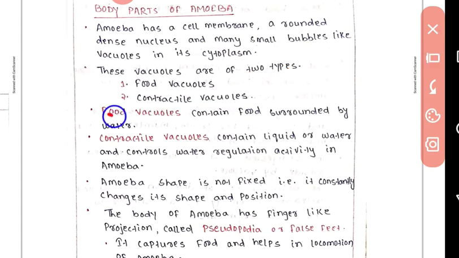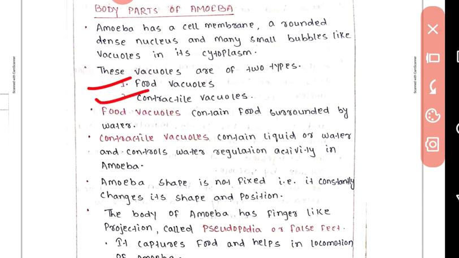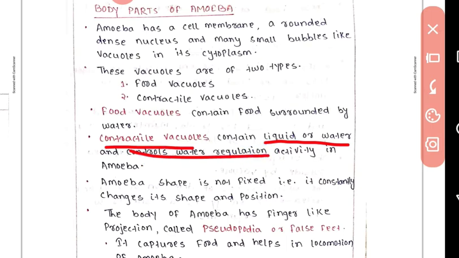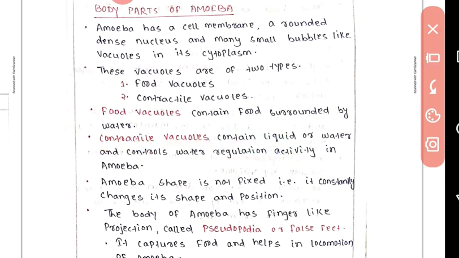In the food vacuole it contains food surrounded by water, and the contractile vacuole contains liquid or water and controls water regulation activity in amoeba. Then what is the function of contractile vacuole? The function of contractile vacuole is to control water regulation activity.